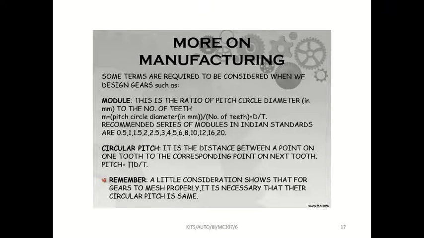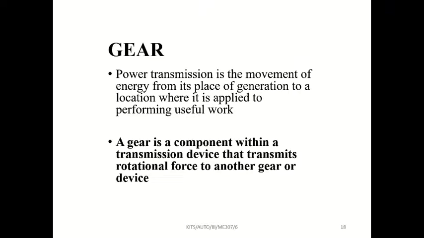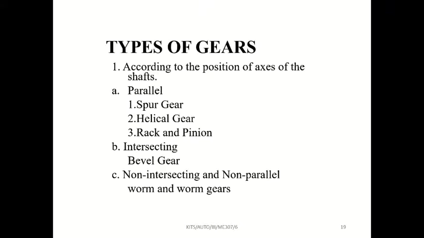And also sometimes they use circular pitch. Circular pitch means pi into module. Module means D by T. D means diameter and T means number of teeth. Once again, I have given the classification for parallel: spur gear, helical gear, rack and pinion.